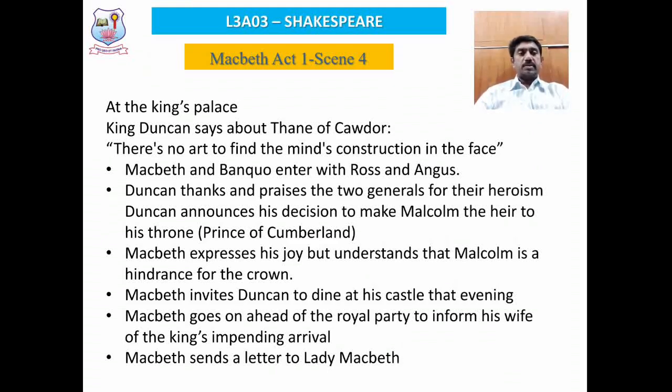and Macbeth wants to leave the place immediately. Since he could not hide his emotions in the face, he just takes leave from the party, on the pretext of saying that he has to make some arrangements for the oncoming dinner for the royalty. Before leaving, Macbeth uses a messenger to send a letter to Lady Macbeth. So now Macbeth has to make a decision, and that is, Malcolm is soon going to become the legal heir of Scotland.